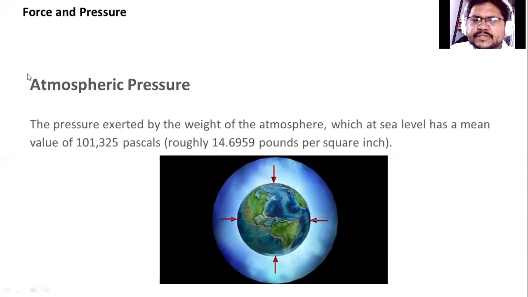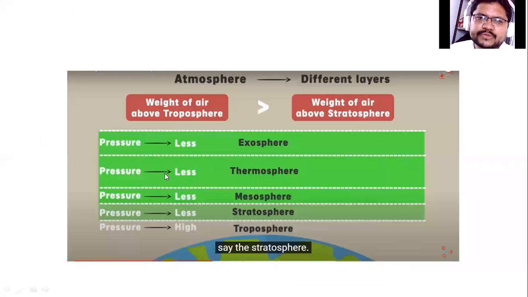So the atmosphere is nothing but air. This air puts pressure on the Earth, and this becomes the atmospheric pressure, the pressure exerted by the weight of the atmosphere. The weight of the atmosphere is nothing but the weight of air, which at sea level has this value. So the pressure of air on the Earth is known as atmospheric pressure.